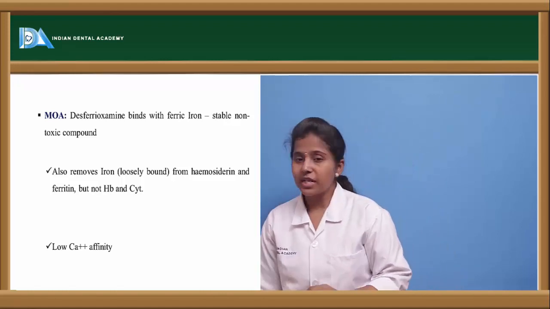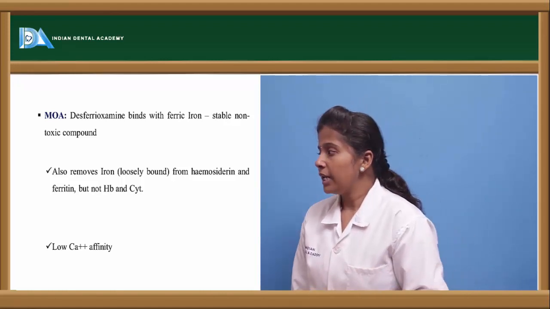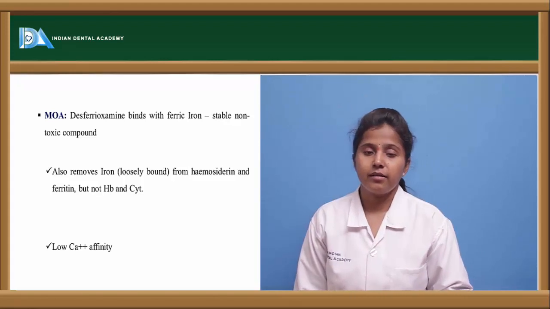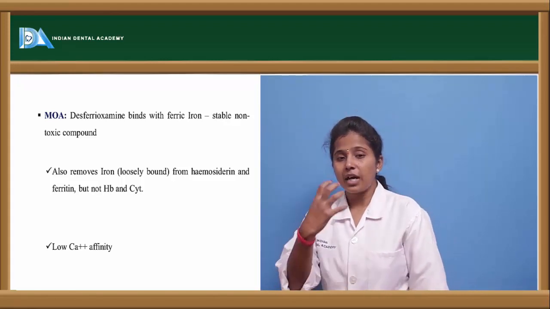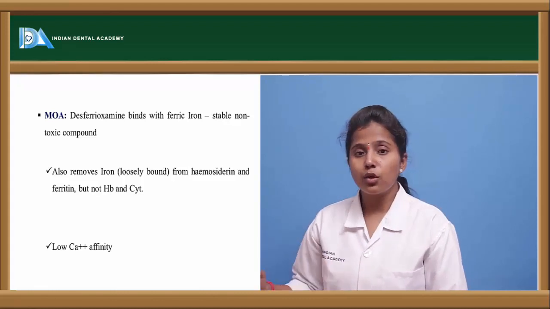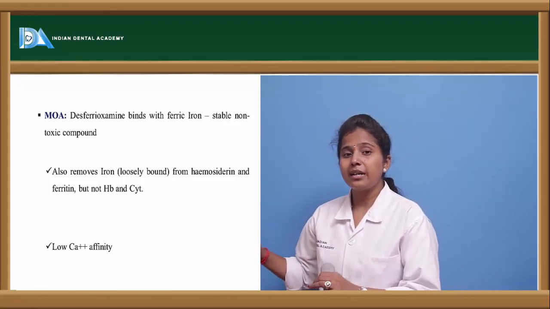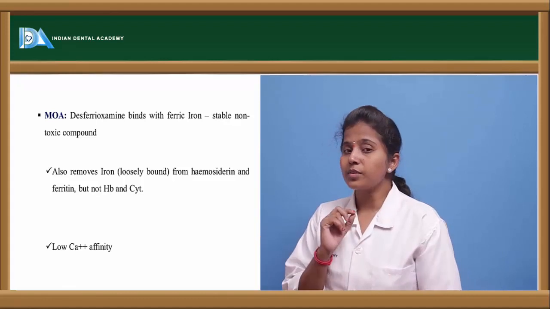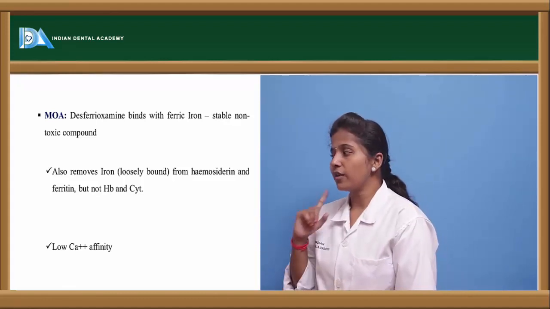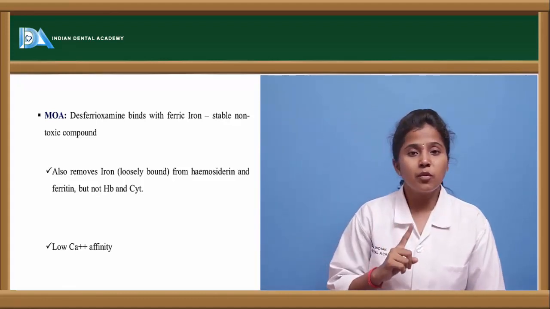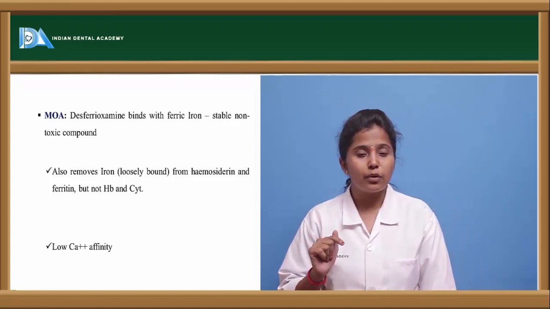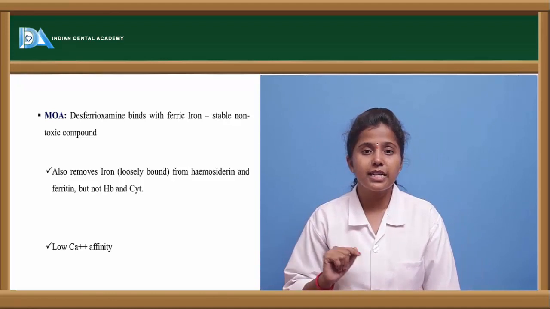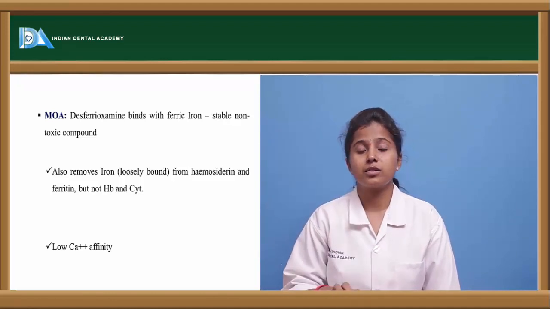It also removes iron from hemosiderin as well as ferritin. Desferoxamine removes the iron from these compounds, but it does not remove iron from hemoglobin. Hemoglobin also contains iron as the major component; if we see the hemoglobin structure, it contains Fe2+ in its structure.